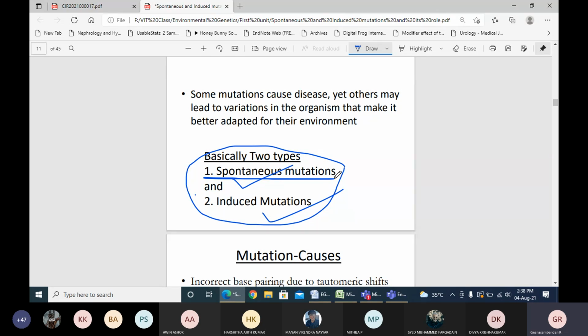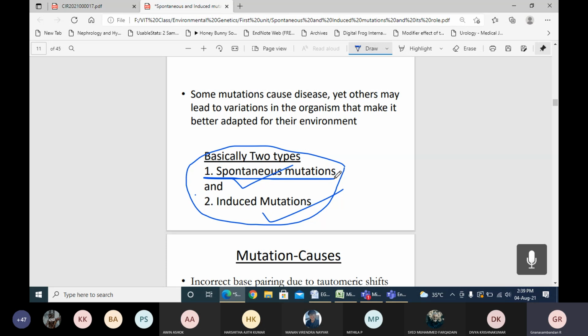That may be by the influence of an environmental factor, or the causative agent may have been running for several generations without the effect being seen. It was not rectified by the proper cell cycle checkpoints and replication enzymes, and it is expressed suddenly in only a particular generation. That is a spontaneous mutation.